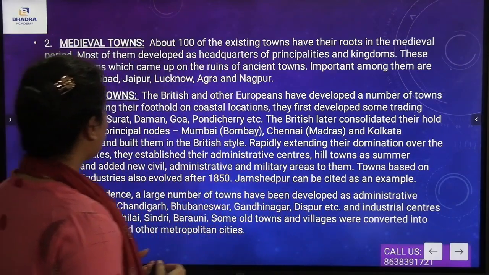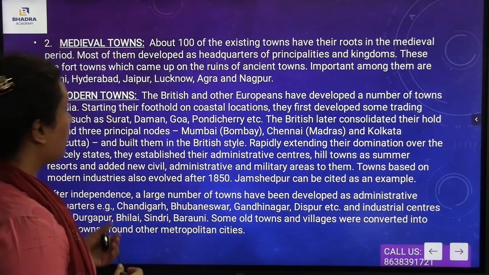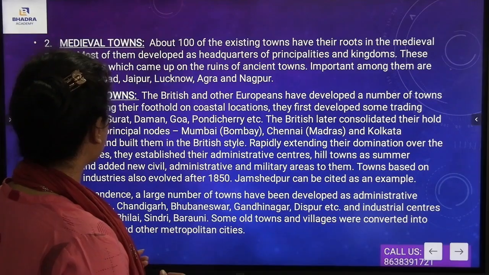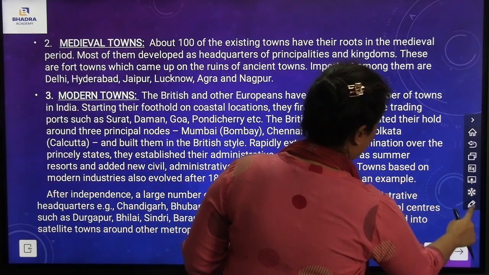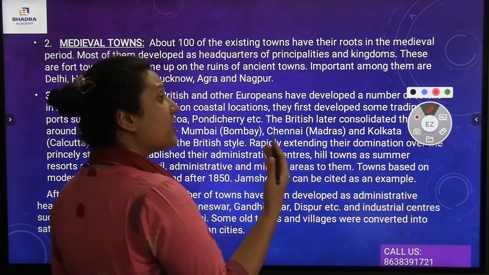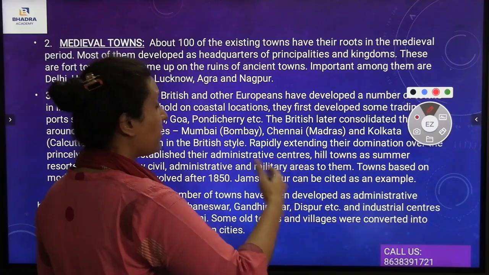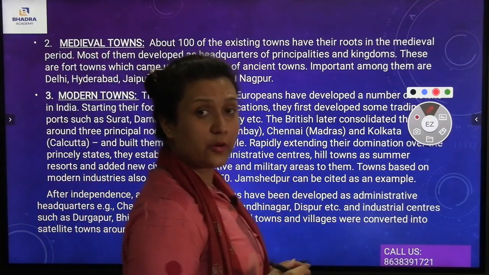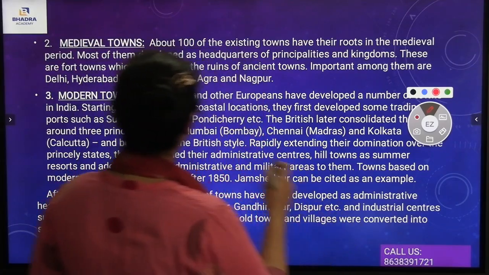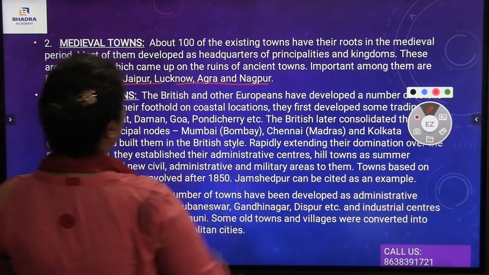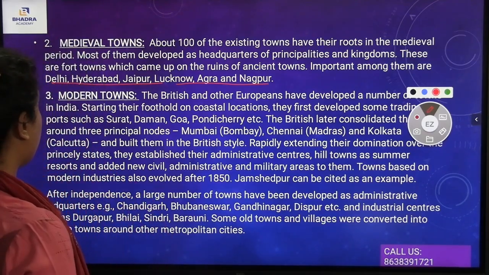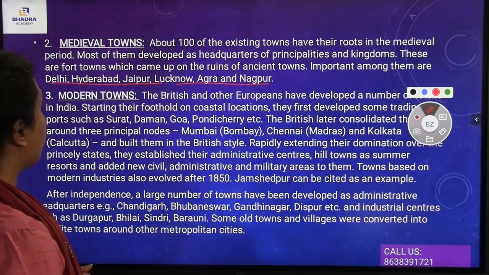These towns came up as the ruins of the ancient towns. Important among them are Delhi, Hyderabad, Jaipur, Lucknow, Agra and Nagpur. Now, they are part of the ancient town itself. First came the ancient town, and those towns were converted into the medieval towns. Now the examples are Delhi, Hyderabad, Jaipur, Lucknow, Agra and Nagpur. These are the examples of the medieval town.